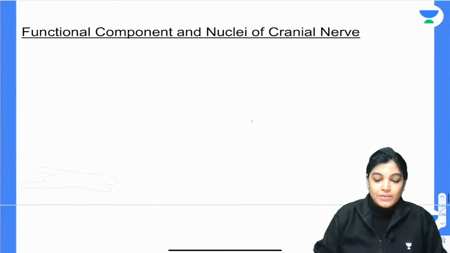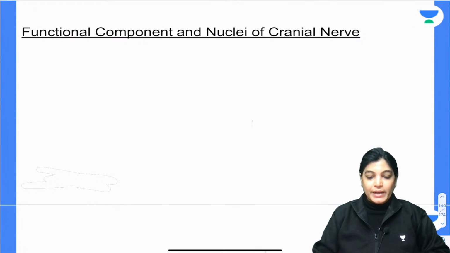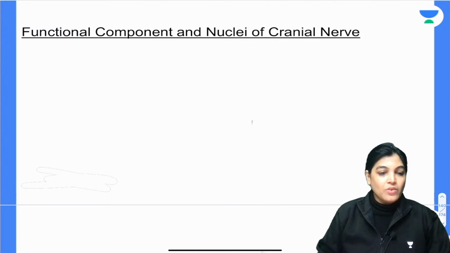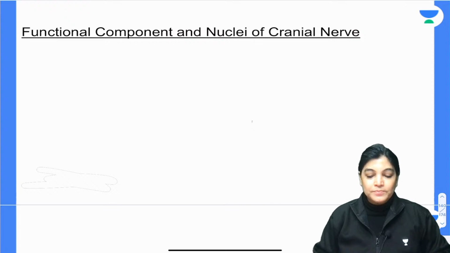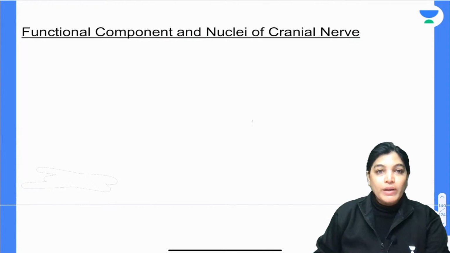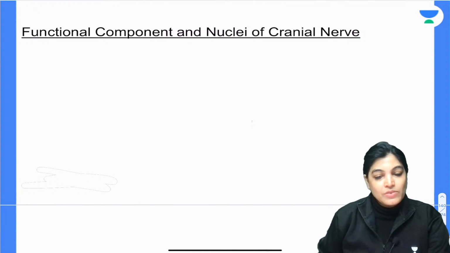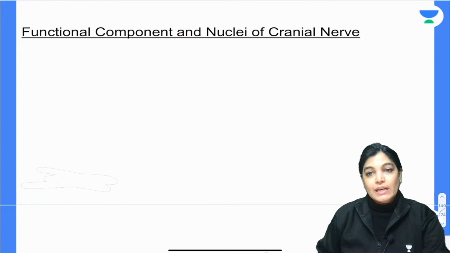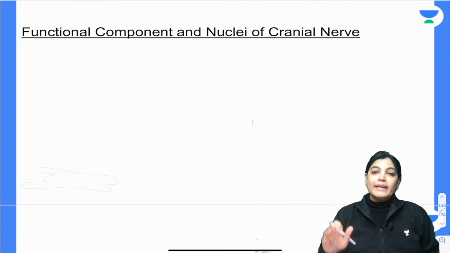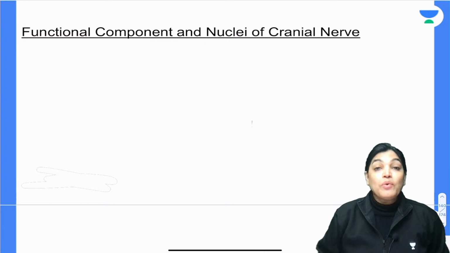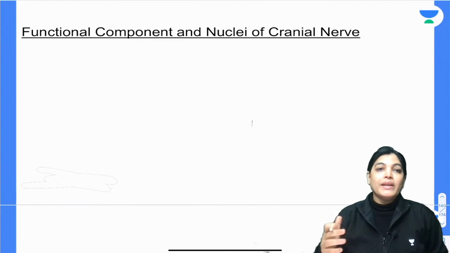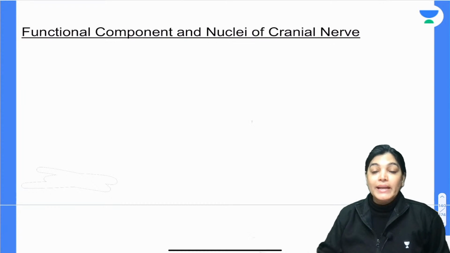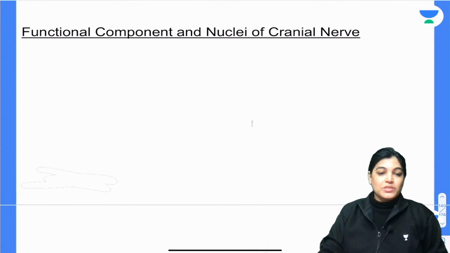Now, let's start with the functional component and nuclei of cranial nerve. Okay, let's start with the topic now, that is the functional component and nuclei of cranial nerve. So, my dear aspirants, this is a very important topic, and the understanding of this topic is very important because often in the competitive exam MCQs are directly asked from this topic. So before starting the study of cranial nerve also, it is important that we should have an idea of functional component and the cranial nerve nuclei of each of these functional components.